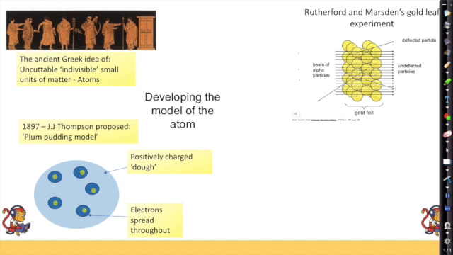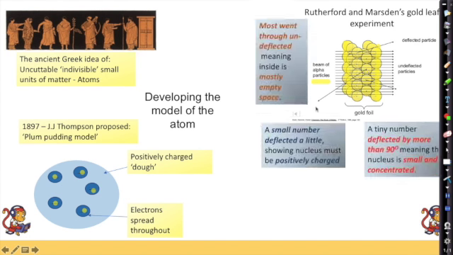So how did the model change from this plum pudding model into our new model? Well, here comes Rutherford and Marsden's gold leaf experiment. This was where a beam of alpha particles was fired at a really thin layer of gold leaf. And we can see here that a lot of the particles went straight through, some of them were deflected a little bit, and a very small number were deflected back by more than 90 degrees.